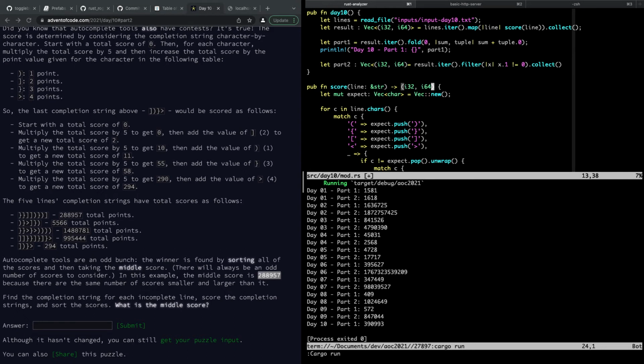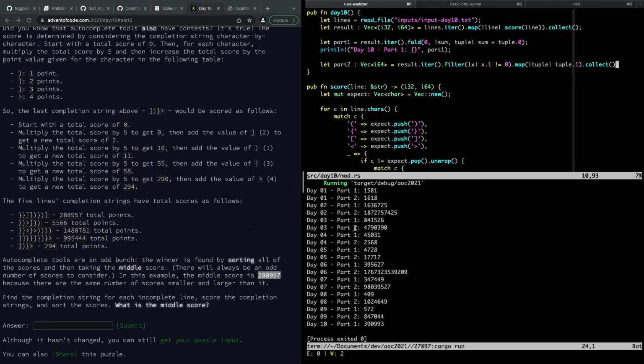We can just map it, actually. That way we can just get a vector of i64s, right? We'll map x to x.1. I'll call it tuple just to be consistent with above. Got to put a dot there and a semicolon there. We got 2 warnings because part 2